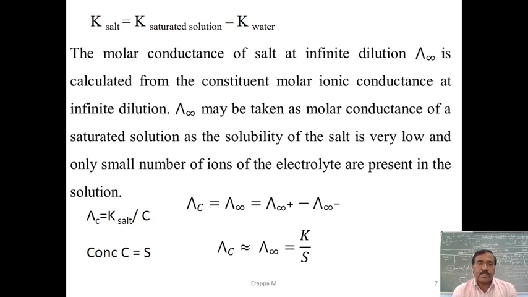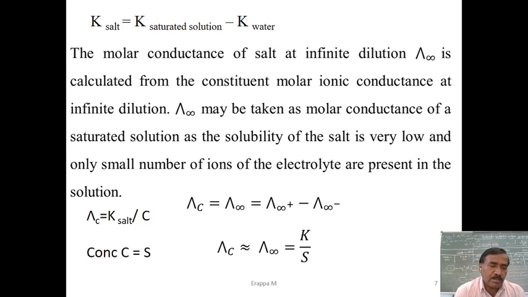Even at infinite dilution the ions remain the same. So you can take lambda c of the saturated solution as equal to lambda infinity. Using Kohlrausch law, that is lambda infinity plus plus lambda infinity minus. So in place of lambda c, you have taken it as nearly equal to lambda infinity.